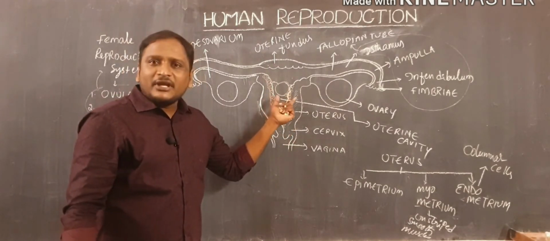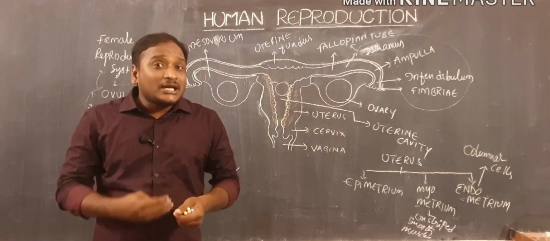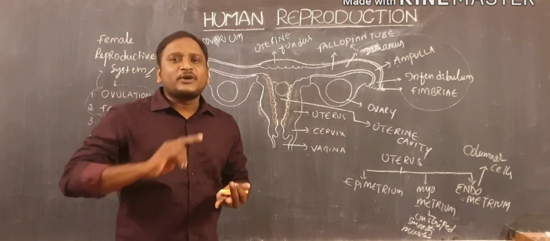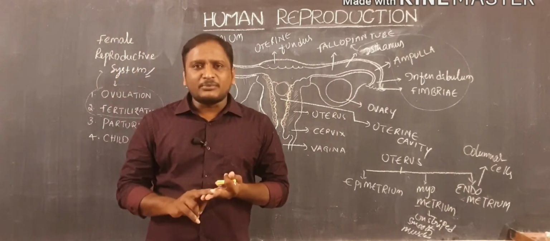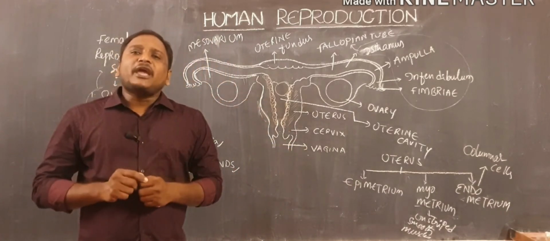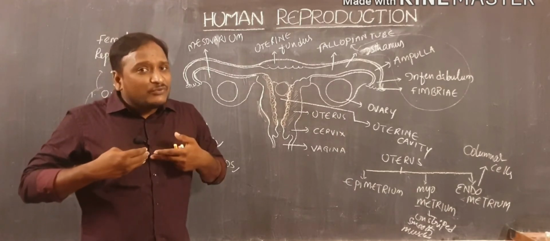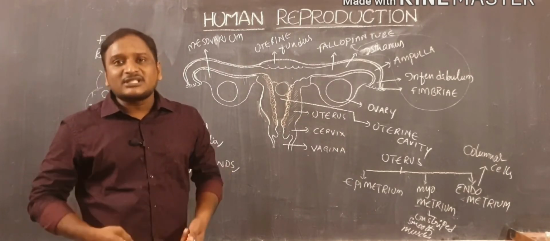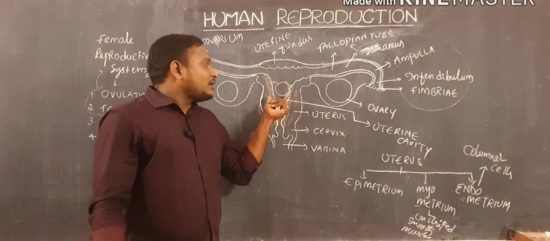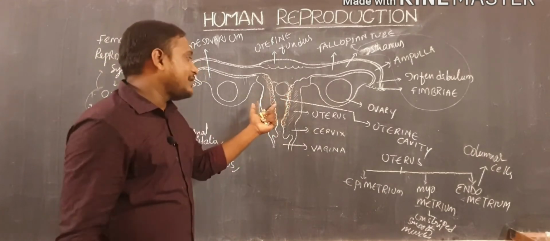So endometrium is a regularly forming tissue that is helpful for the growing embryo, for implantation, for nutrition or for protection. And if the baby is not forming, if fertilization does not take place, then that endometrial tissue will be removed at the end of the menstrual cycle as a menstrual fluid to outside. That endometrial tissue is present in the uterus as an inner lining.